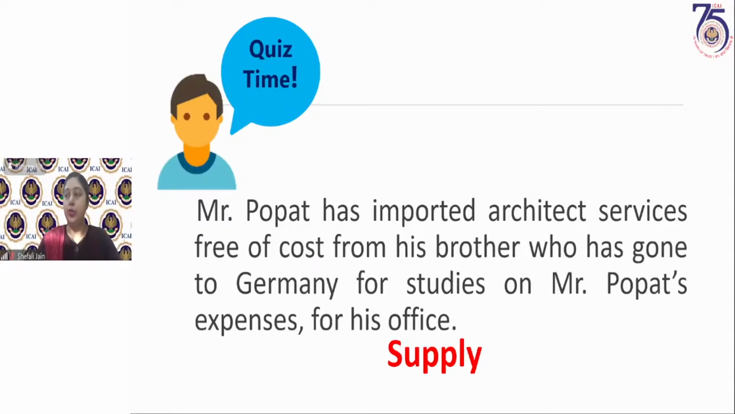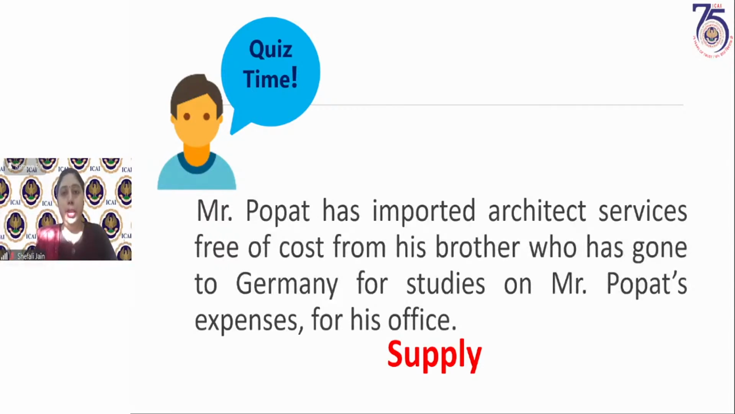This is a supply, Sushil, because in this case consideration is not there, but we have to go to Schedule 1. Schedule 1 says import of services received from a related person in course of furtherance of business is a supply. It is deemed as a supply. So here we are importing architect services. We are not paying consideration. We are receiving it from a person who is related to Mr. Popat. His brother is wholly dependent on Mr. Popat for his expenses. So he is a related person.